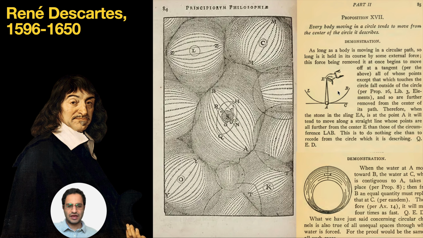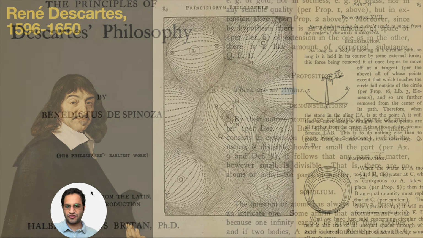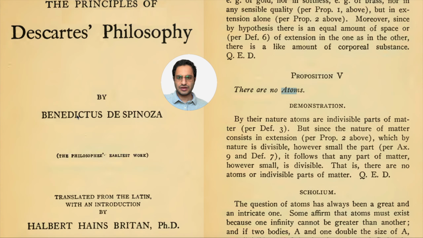There is a book that Spinoza wrote about Descartes' philosophical ideas and also physics ideas, where he states that Descartes didn't believe in atoms, so he was not one of the supporters of atomic theory, and he also didn't believe in voids. These voids and atoms come together from Democritus, but Descartes didn't believe in atomic theory. Now we know that atoms are there, so Descartes was wrong, but why was he a progressive person?